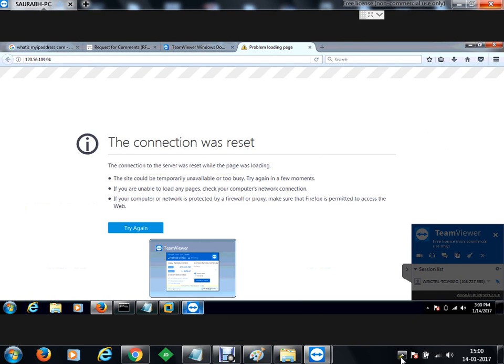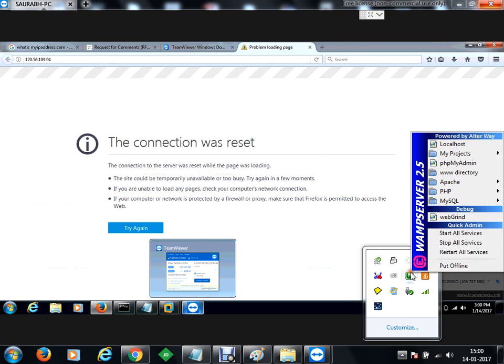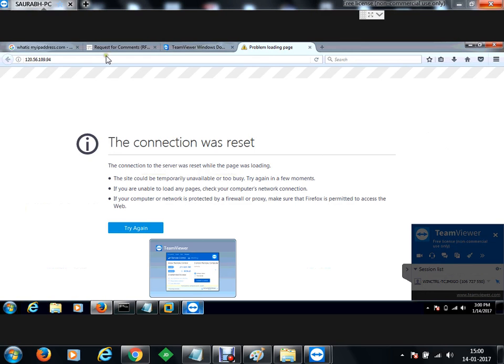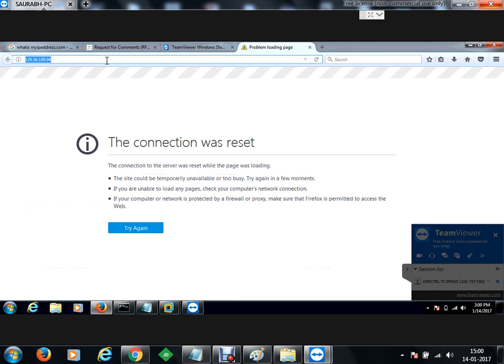Okay, so WAMP server is running, and you can see that the WAMP server is at online mode at the moment. Okay, using this put offline and online, you can turn the WAMP mode to online. Now if I go to the same client machine here and if I do a request, आप देख सकते हैं एक request generate होगी. I will receive the connection. HTTP response will be sent back to this browser.